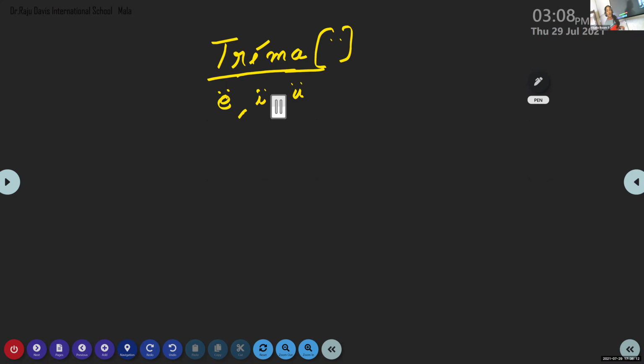But what is the purpose of tréma symbol? You will be able to see tréma symbol in a word where 2 vowel letters come together, and they want you to pronounce them separately. You will be able to see this tréma accent in a word where 2 vowel letters come together and where they want you to pronounce these 2 vowel letters separately.